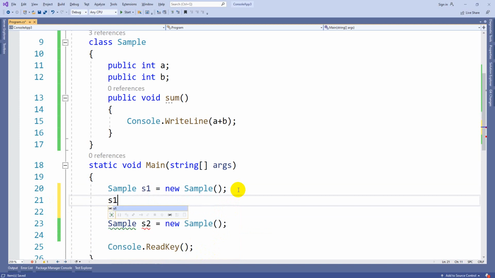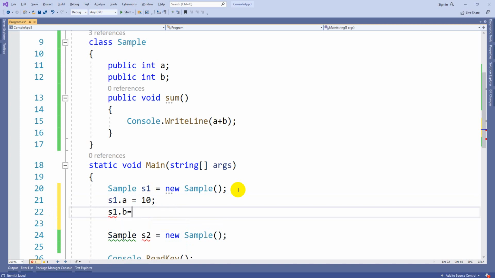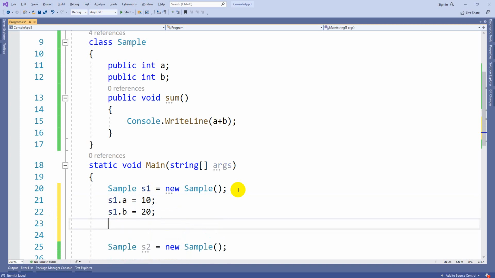So now if I want to pass values to this, I need to write s1 dot a is equal to 10, s1 dot b is equal to 20. Now I can call the s1 dot sum function.